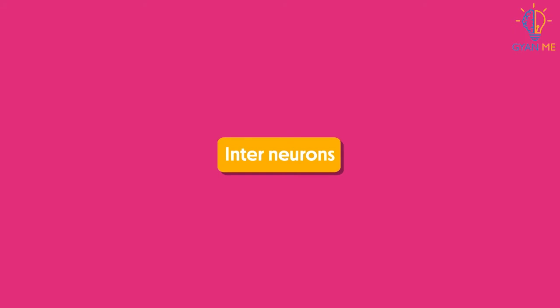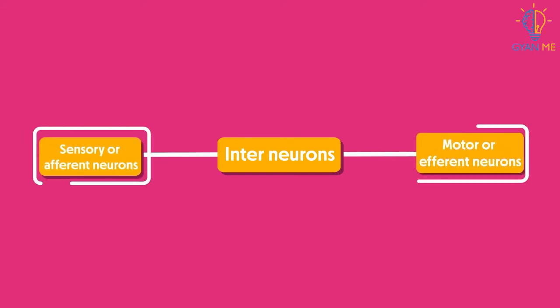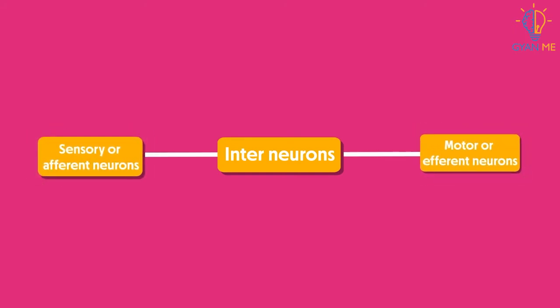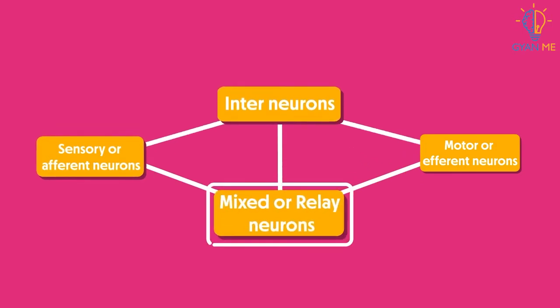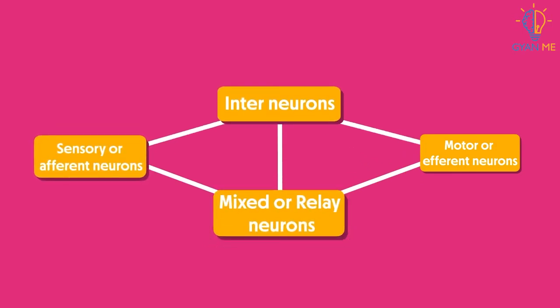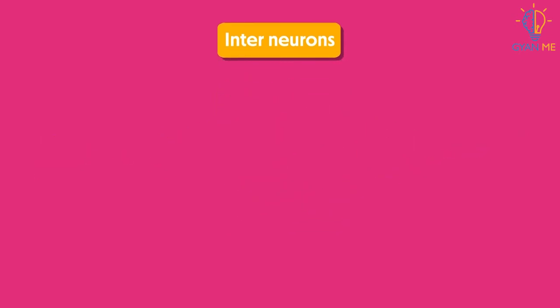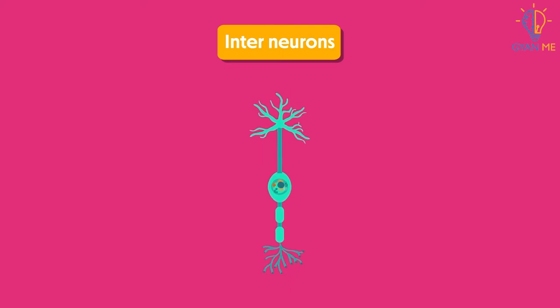Our next one is interneurons. They are present in between sensory and motor neurons. Sometimes they are also called mixed neurons or relay neurons, as they conduct signals between sensory and motor neurons. Most of the interneurons are also bipolar.